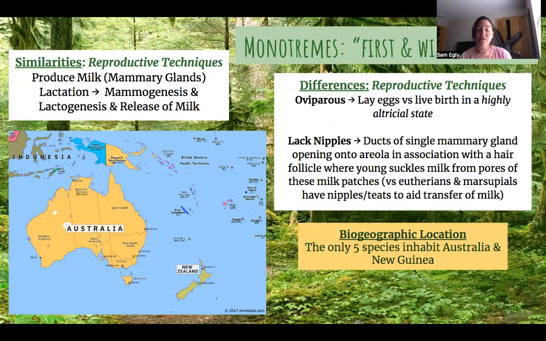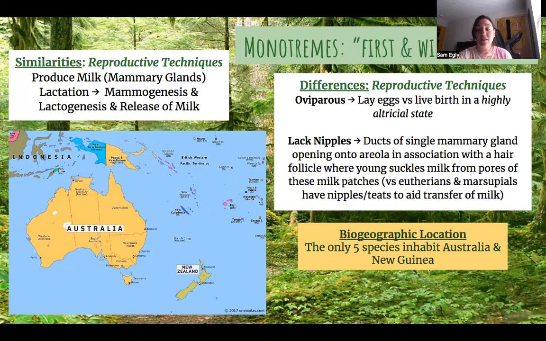So the similarities with reproductive techniques. They produce milk to nurse young via mammary glands, mammogenesis, which is regulated by progesterone, followed by lactogenesis, which is stimulated by prolactin via the act of suckling. And when suckling occurs, the oxytocin is produced that creates the milk letdown. Key to reproductive success are timed with favorable environmental conditions such as photoperiod, temperature, energy, and nutrition.